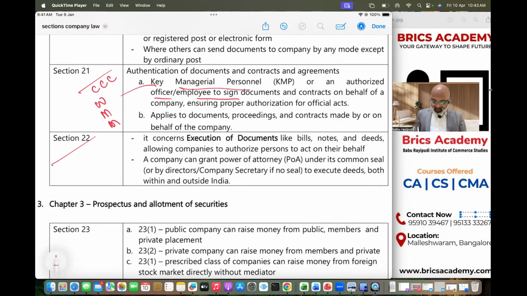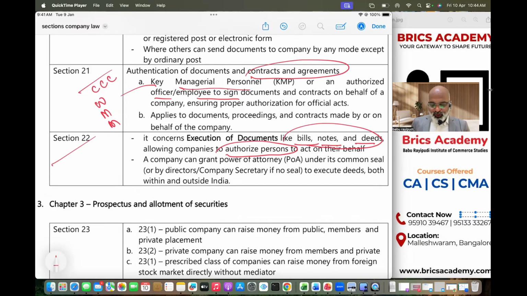Same thing you apply. Then execution of documents, in the sense, who will actually execute documents like bills of exchange, promissory notes, deeds, etc. The company will authorize a person, especially for negotiable instruments and legal documents here. Above, Section 21 talks about agreements and contracts. Section 22 almost looks the same, but here Section 22 talks about negotiable instruments, mostly legal documents, deeds, lease deeds, rental deeds, promissory notes.